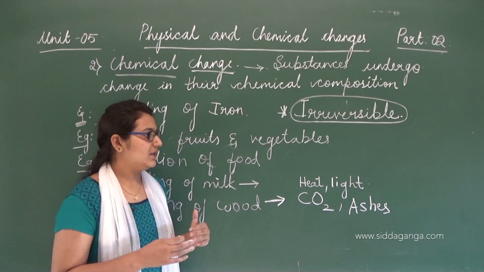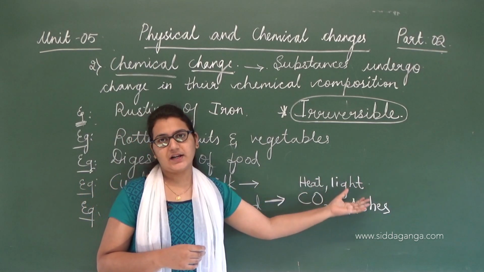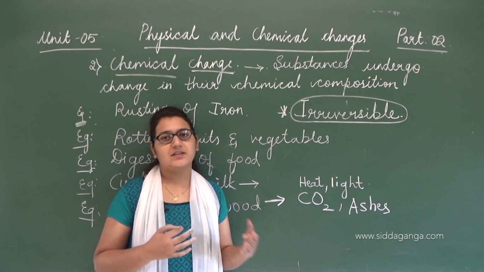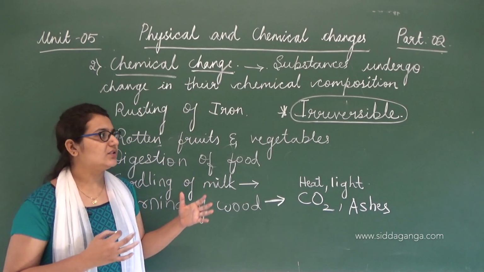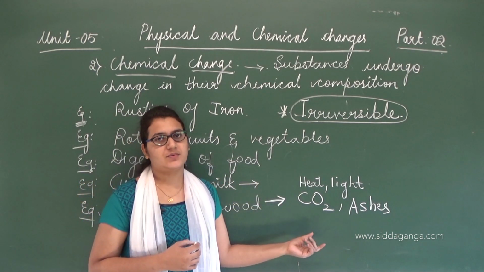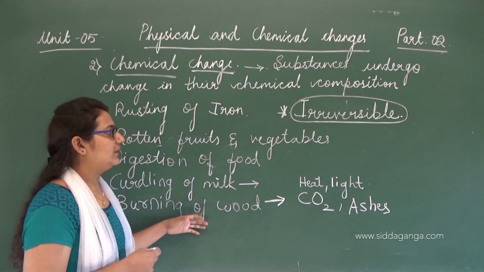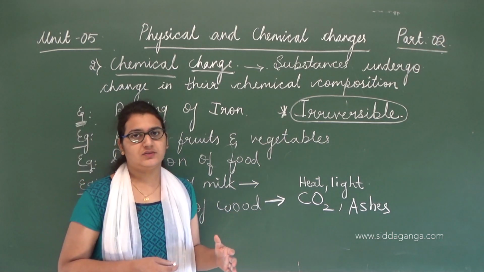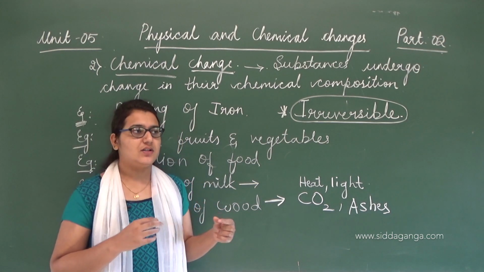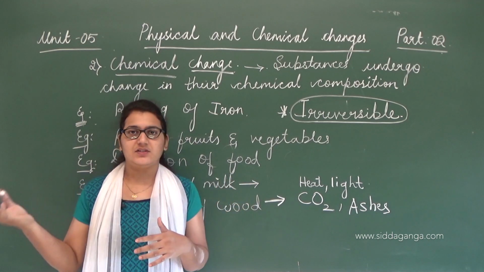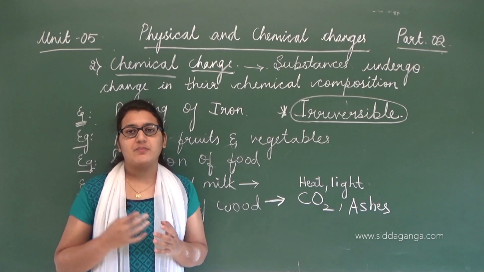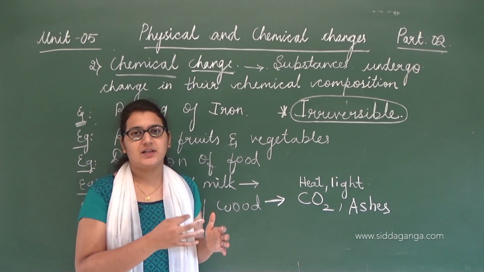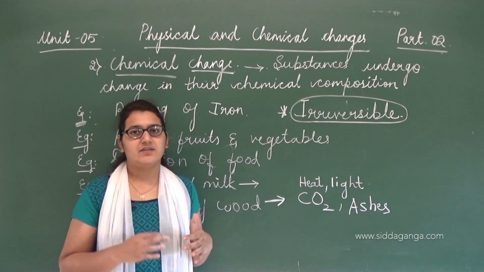So what I am trying to say is, here there is a formation of heat, light, carbon dioxide and ashes. That is, new substances are formed here. That means it is a chemical change. In chemical changes there is always a formation of new substances. Clear? And it is an irreversible process. When the wood is burnt, it is turned into ashes. Yes, carbon dioxide is released into the atmosphere, heat and light are produced, but you cannot get back the same wood log. After burning, can you get back the same wood? No, right? It is irreversible.